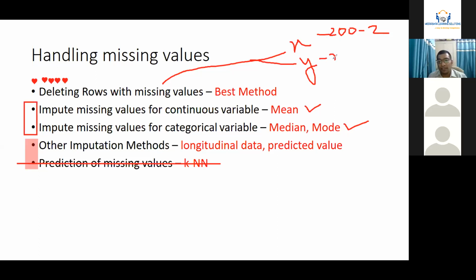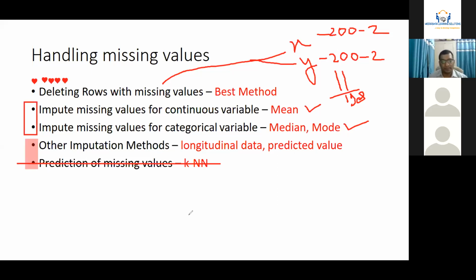But how Jamovi is handling it: if you have 200 entries and 2 values are missing, it will make a sum of all the numbers entered and then divide by 198, because 2 values are missing, right? So Jamovi is using the best method for that, which is best recommended unless there is a very specific situation. I hope I'm able to bring clarity on how to handle missing values.